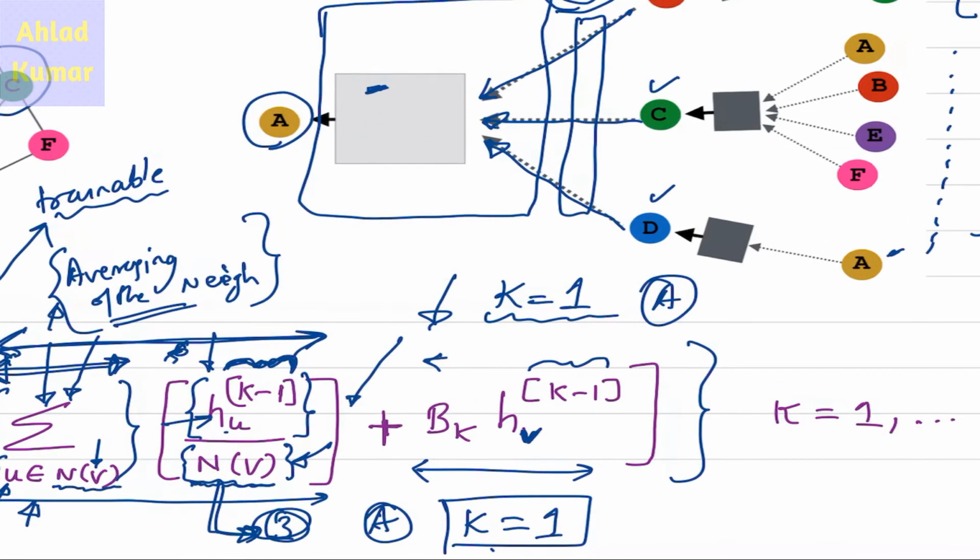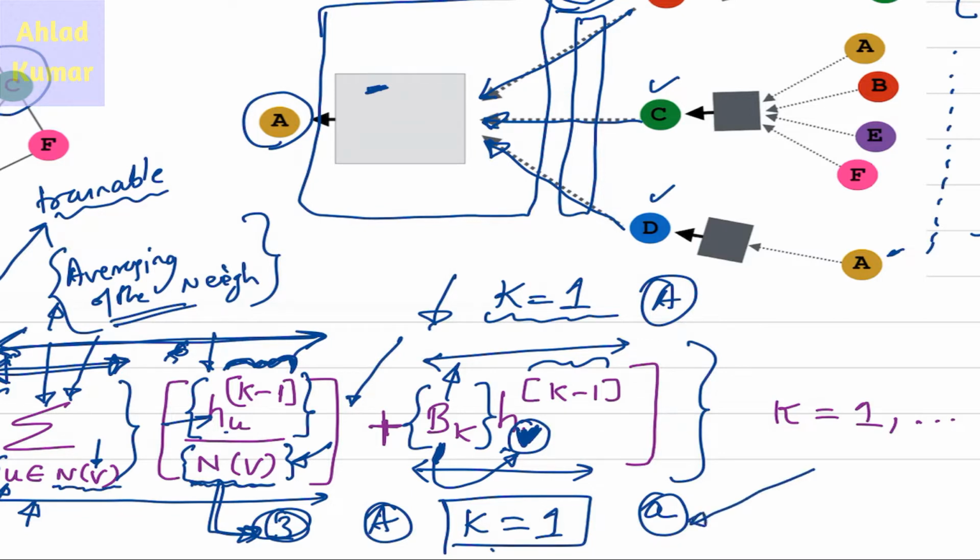The second part of this equation which we are denoting over here is the term which takes care of the bias. So BK here are the bias terms which are also trainable, multiplied with the node under consideration, which is V, and in our case is A. This is the generalized V, and V can be any node of the graph. Currently since we are discussing node A and K equal to 1, V is A here.